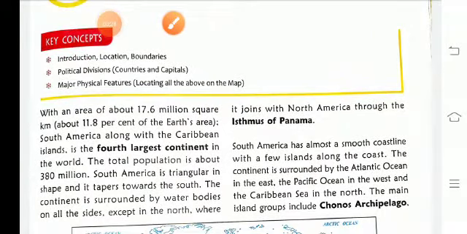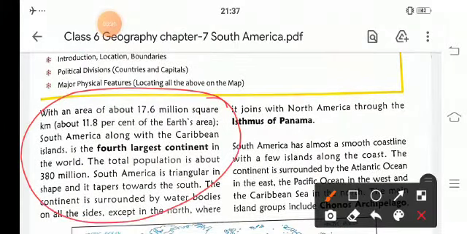The area of 17.6 million square kilometers, about 11.8% of the Earth's area, is covered by South America.